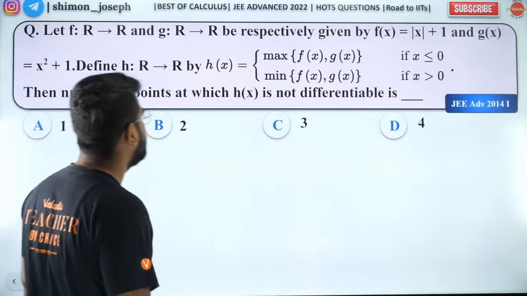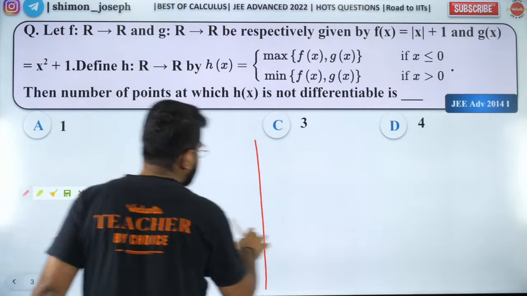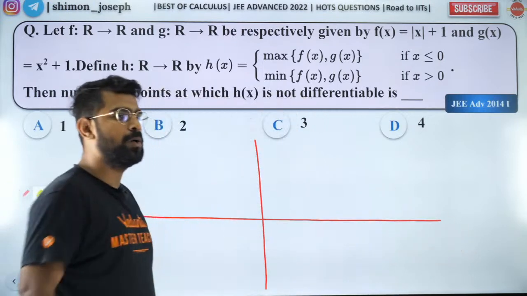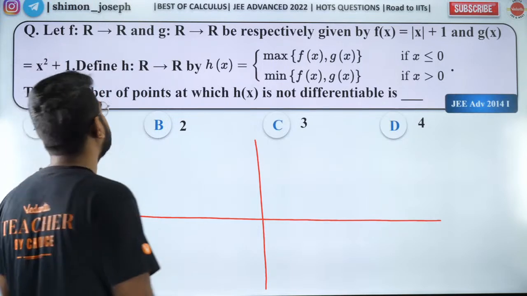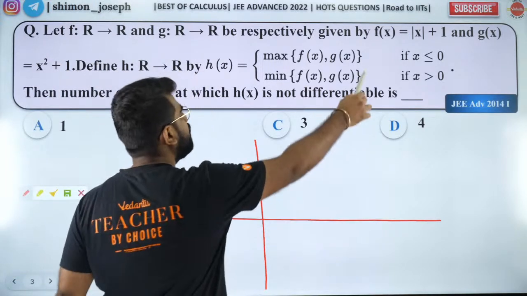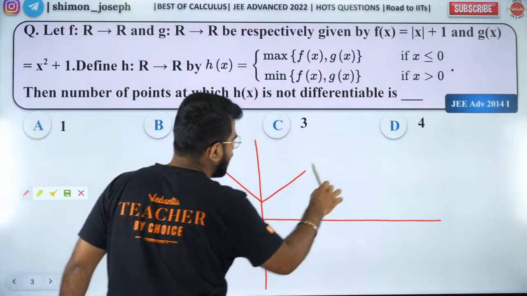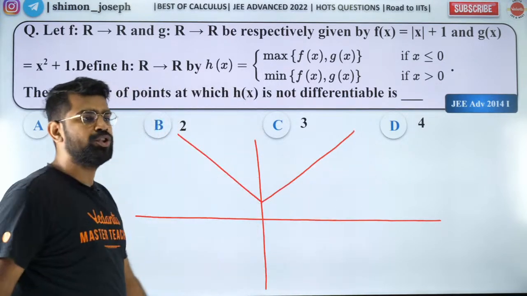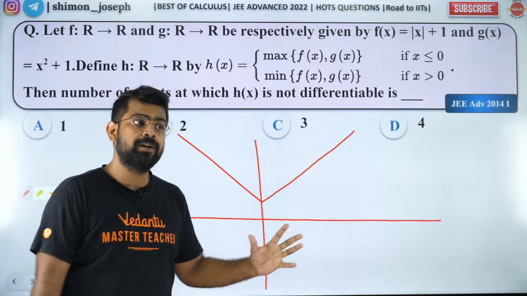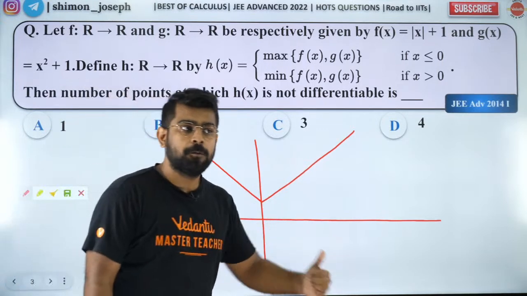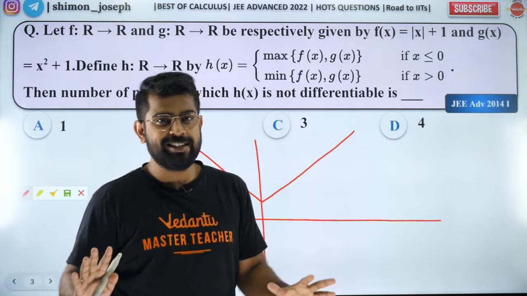Please listen carefully. Okay, the first thing you need to do is draw the x-axis and y-axis. Okay, then you need to draw your f of x and g of x function. So f of x is mod x plus 1, which will look like this. Is that correct? How many of you understood this? Mod x plus 1 will look like this. Yup. Mod x plus 1 graph will look like this, my dear boys and girls. It's very, very simple. Super easy and laddu.